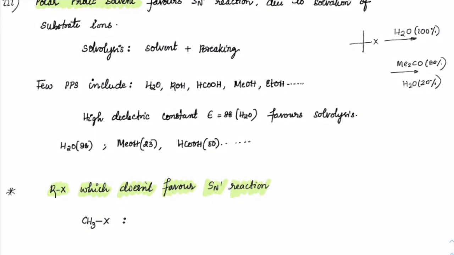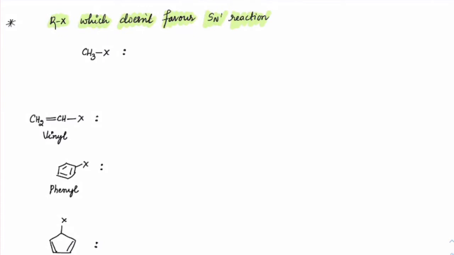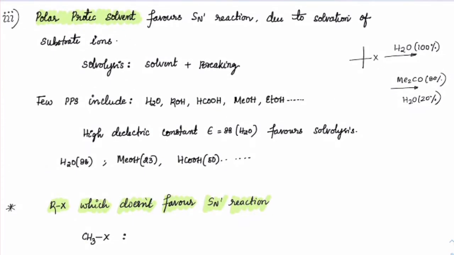Got it? High dielectric constant always favors solvolysis. Now coming to the cases of RX which do not favor SN1. Just make a note of polar protic solvent which will show more SN1. So these are the solvents which usually show more SN1. Just write that statement.